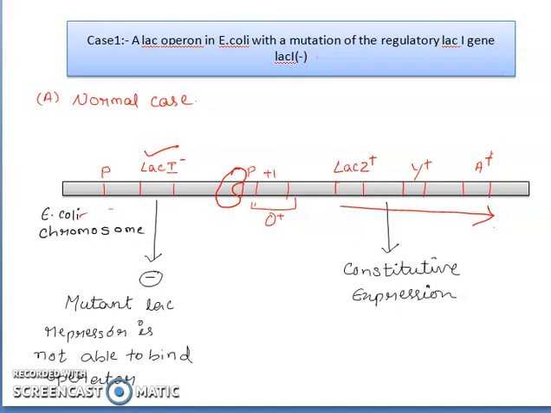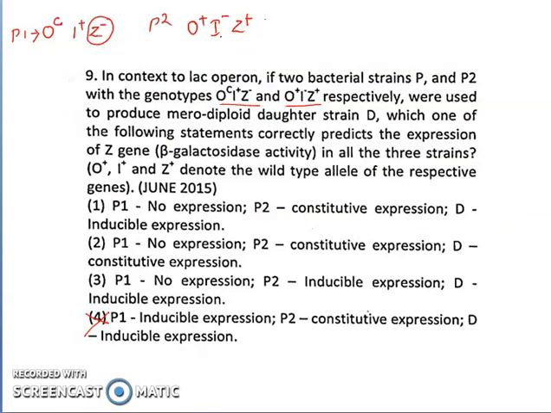Now let us move to the question. As here I is mutated, it will show constitutive expression. Now we can eliminate the third option because it has inducible expression. Here our answer will be constitutive expression.